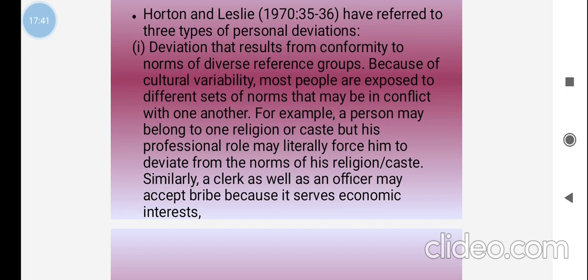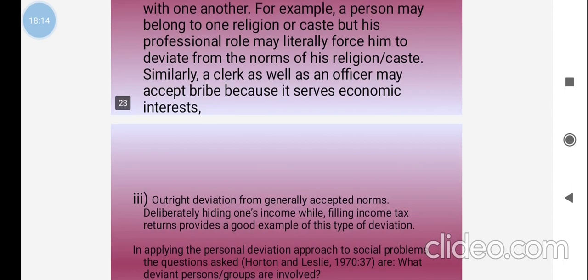Even persons getting bribes or corruption is one kind of deviation, because they are always seeking salary and more income. Corruption is not accepted in common norms and government rules and regulations, but anyway those persons take it, so they are also deviant persons.